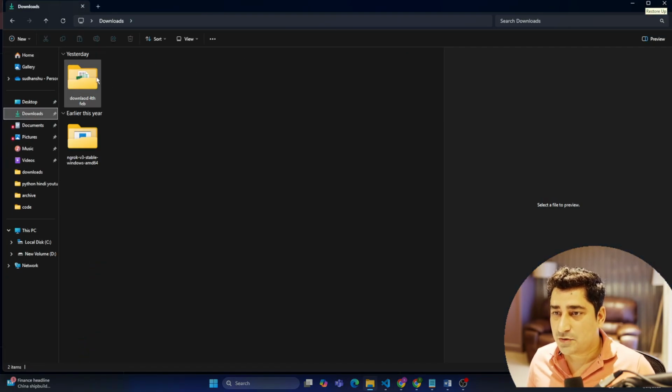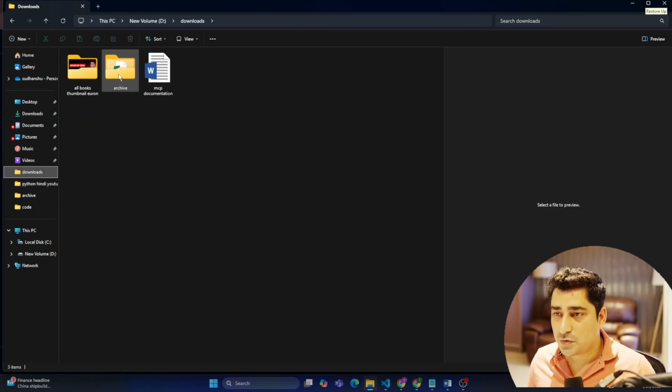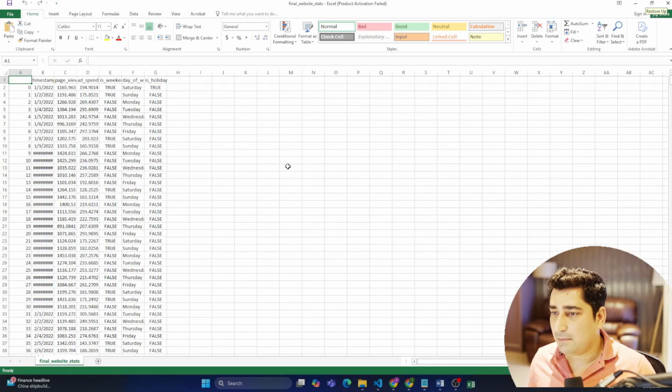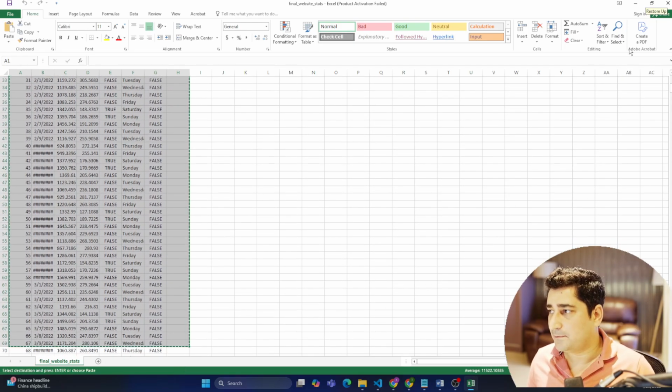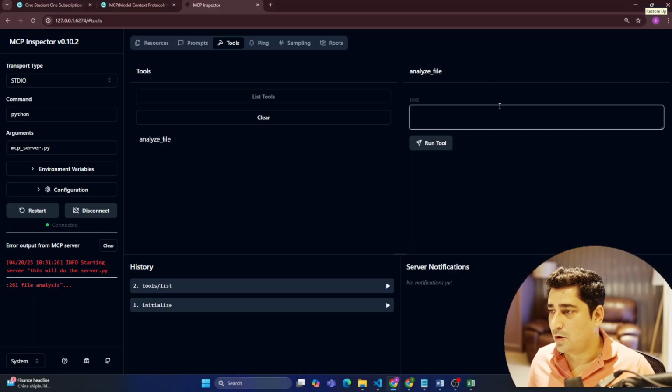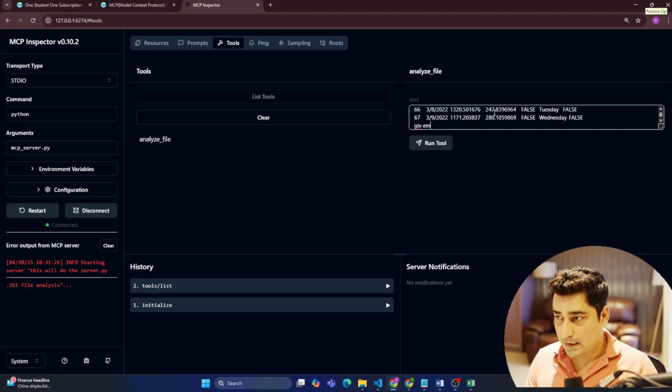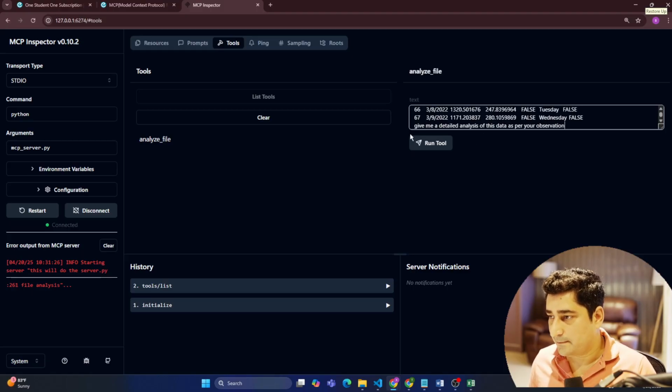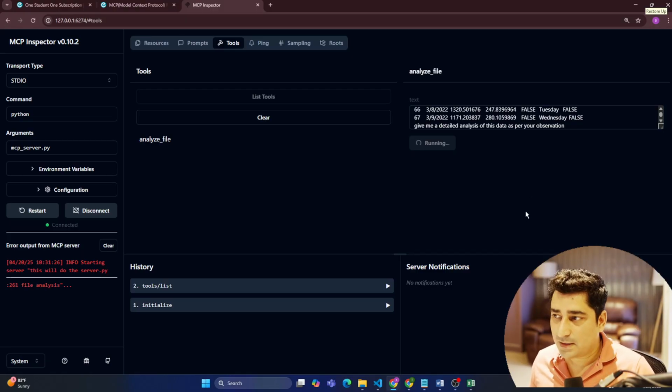So I'll go over here and open up a file, and maybe I can pass some of the data by just copying from here. Some random data I'm just copying, and then I'm going to pass it here. And I am going to say, give me a detailed analysis of this data as per your observation. Now calling run tool, and if everything goes fine, then it is going to give me the final result. Otherwise, if there is an error, I'll have to fix it.